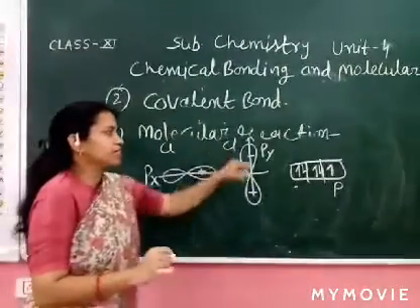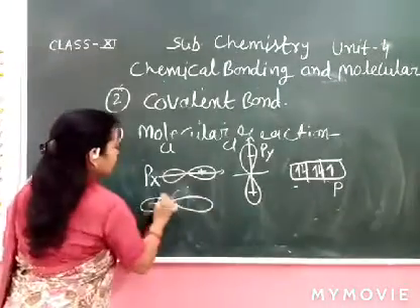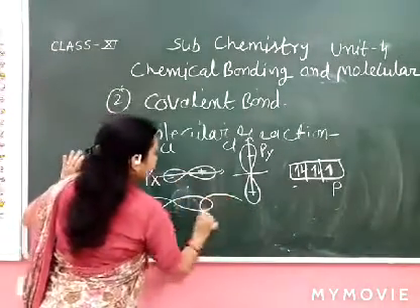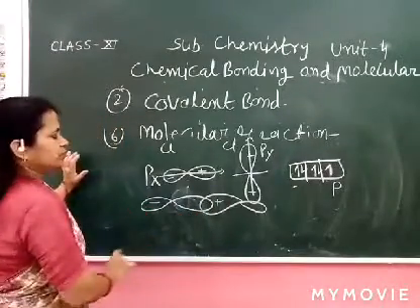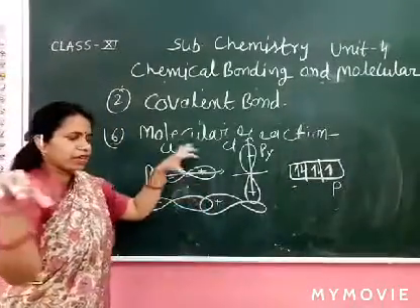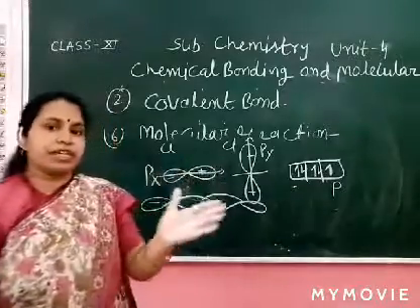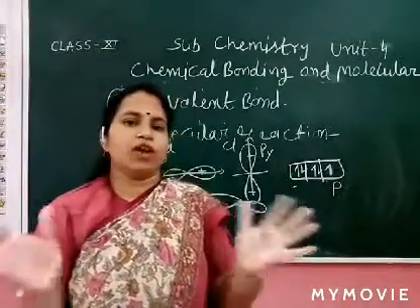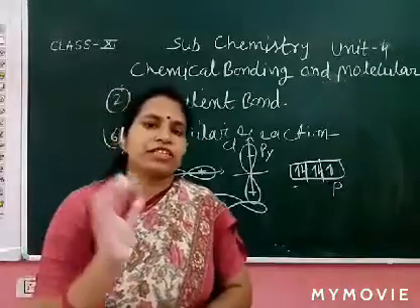So it is directional. This chlorine should be present like this for the overlapping. There is best overlapping in the same direction. So both chlorine atoms are present in the x direction or y direction or z direction. So there is directional nature.